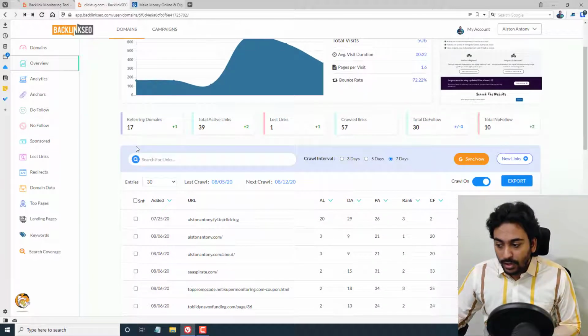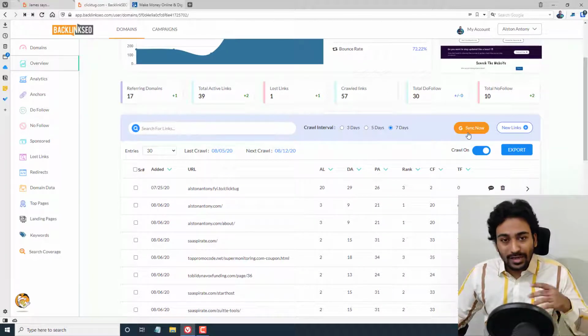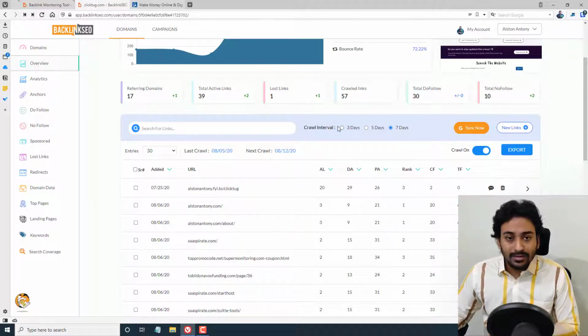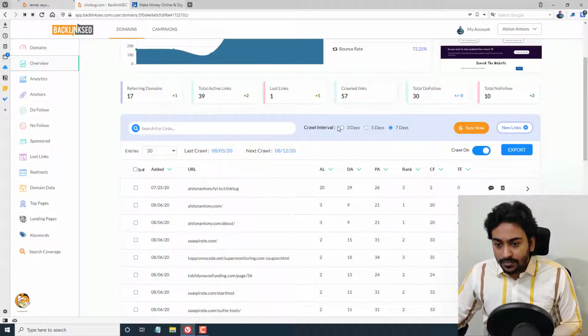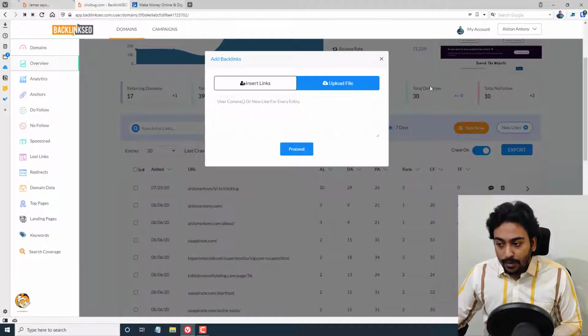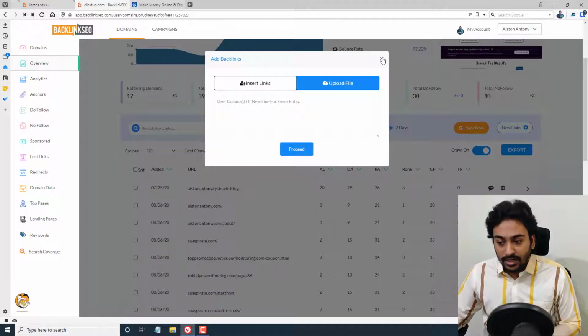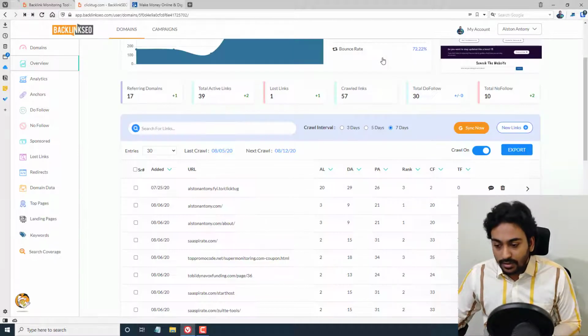If I go down here, you can see I can resync it also. From here I can set the crawl interval. This is according to the plan you have. Since I have the agency plan, I can do 3 days also. We can add a new link for backlinks from here. Let's say, for example, we create a new guest post link or something like that. We come here and paste it, and it will automatically keep monitoring that link.